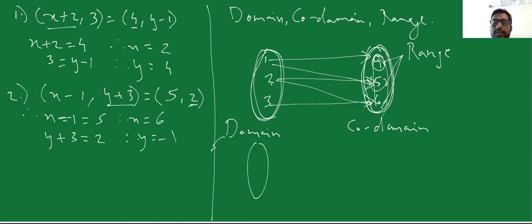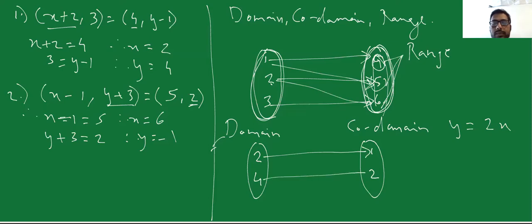Consider there is one relation which is y is equal to 2x. Consider that the value of x is 1. What would be the value of y? It would be 2. Consider x is equal to 2. What would be the value of y? The value of y would be equal to 4. Therefore, I can say that there is a relation between 2 and 1. There is a relation between 4 and 2.